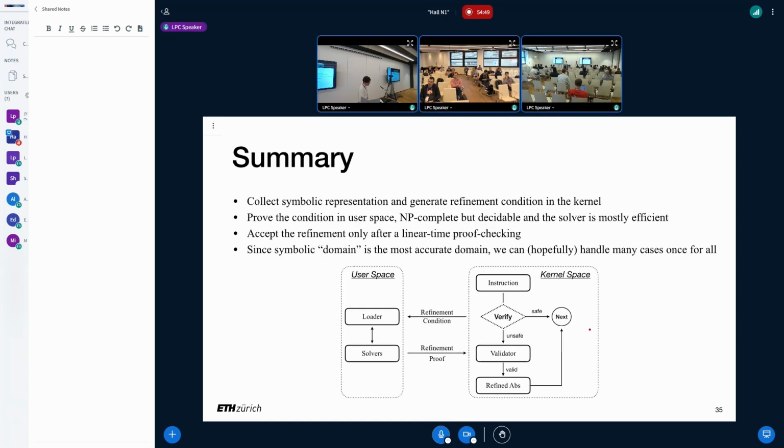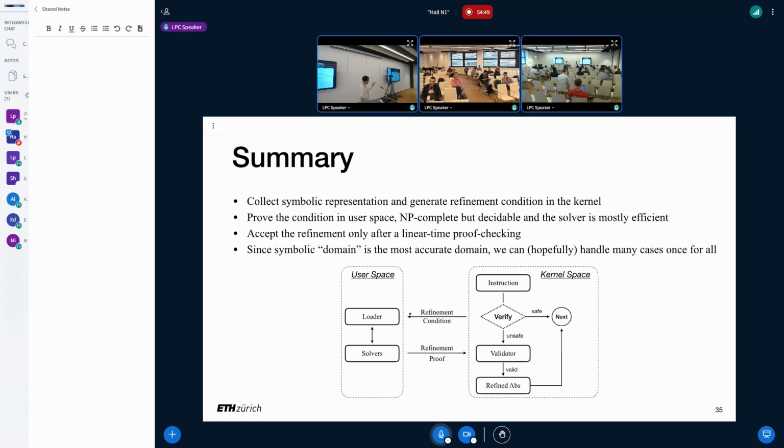So in summary, our approach is basically like this: if you cannot continue, we follow paths, collect the symbolic representation of the target register, and produce a refinement condition. Then we prove it in user space, and we check the proof. If it's accepted, then we verify and we continue. Because the symbolic domain is the most accurate domain, we can hopefully handle many cases once and for all. So this is the approach.